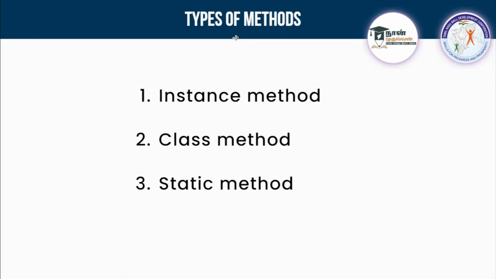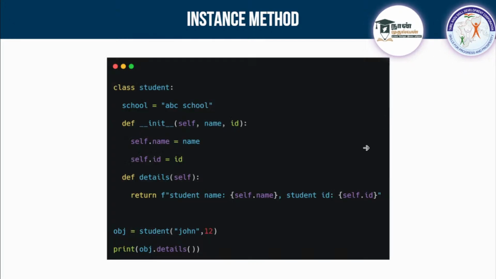Regarding methods, we can see the instance method, class method, and static method. So there are three things. Instance method, as I told you earlier, belongs to self, right? So it is an object-belonging thing. This is what we have been creating till now. See here, I am passing this self. If you pass self inside a function, that method is called an instance method. So we have used only that till now.